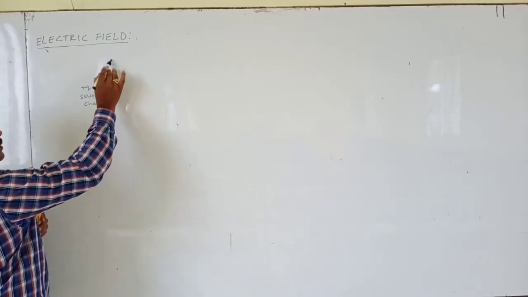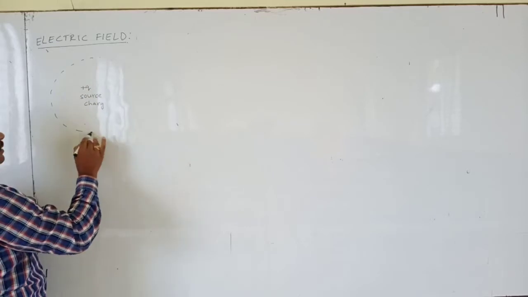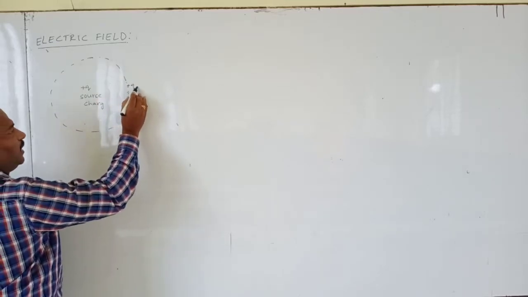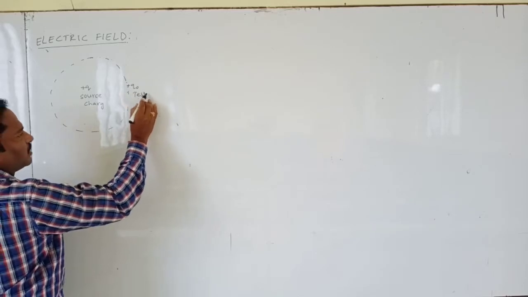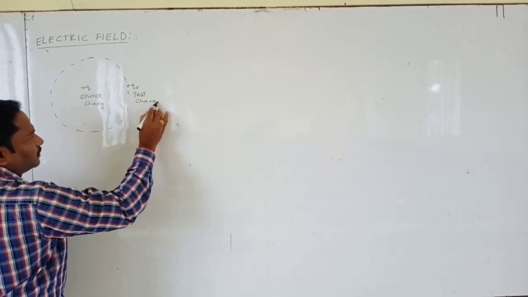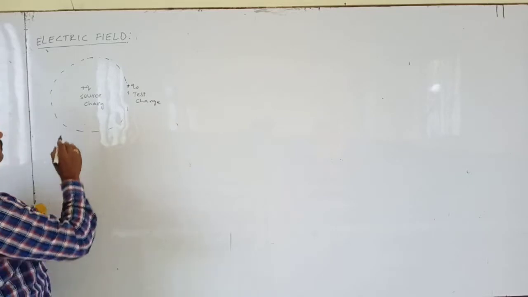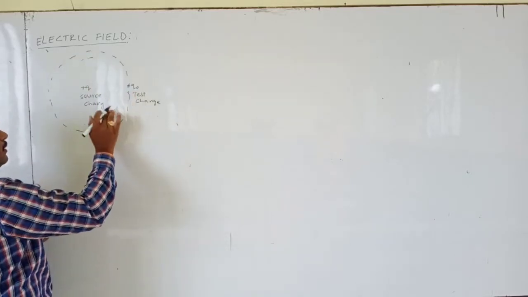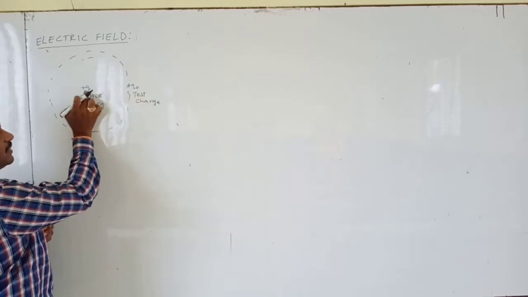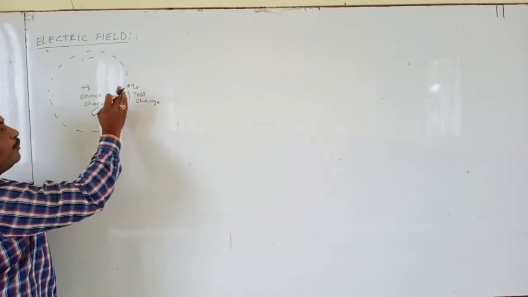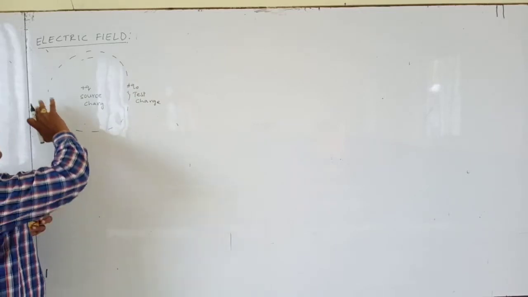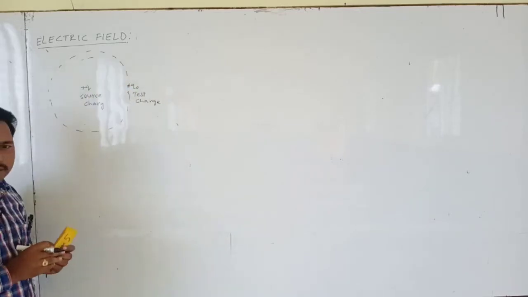Suppose we place this unit positive test charge within this region. Up to this region, it can repel or attract. Beyond this region, it cannot attract or repel. So this region is called the electric field.